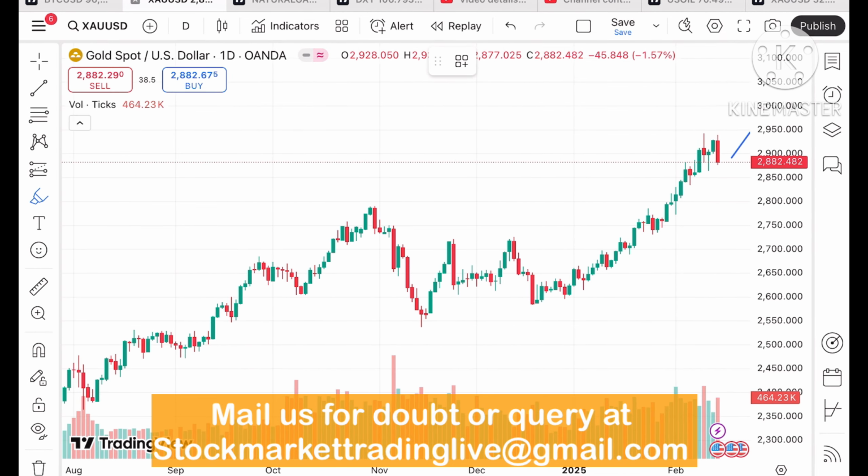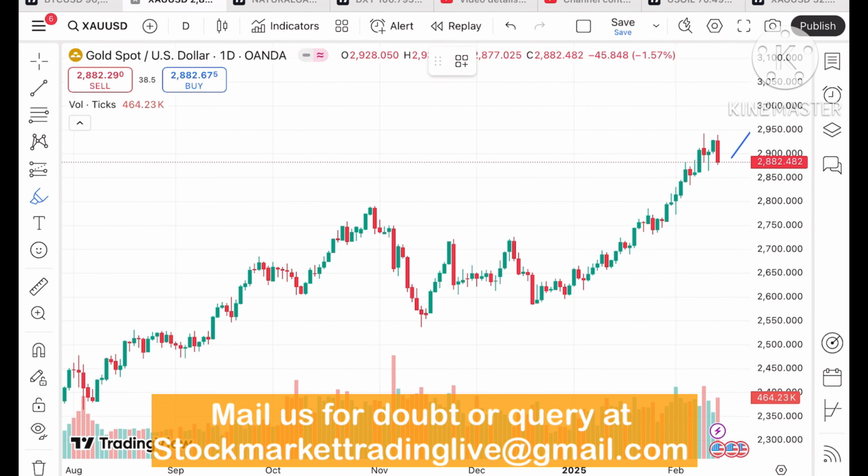If you look at this particular trend, you have to understand that whenever gold is making a new high, a sharp fall we have seen. If you look at these points, profit booking has come. That means after making a new high, we have seen a good fall.